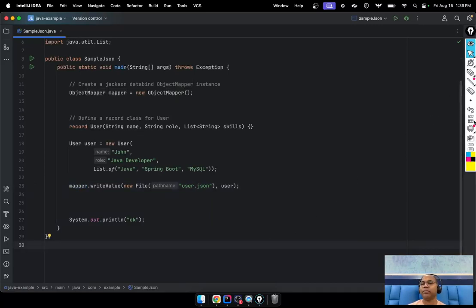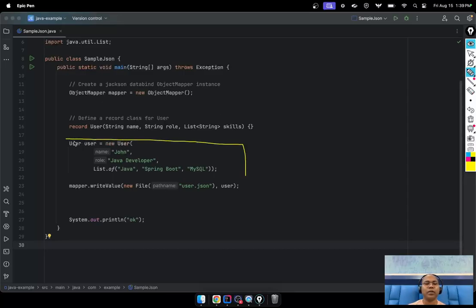This is our Java object. Now I want to save it in the JSON file.